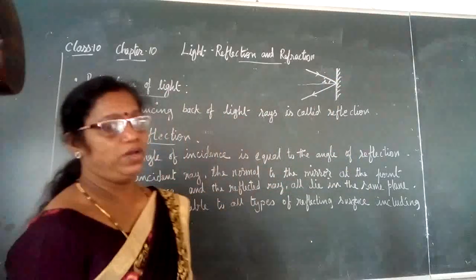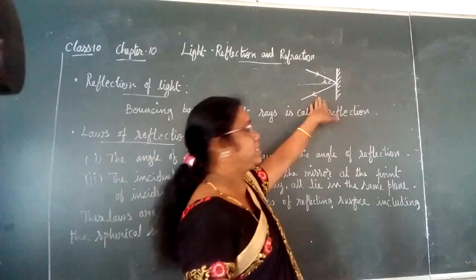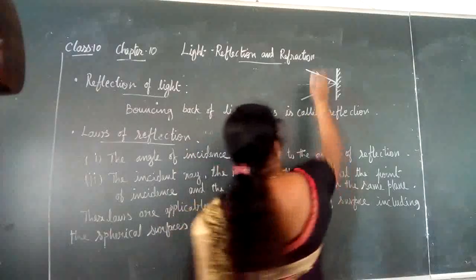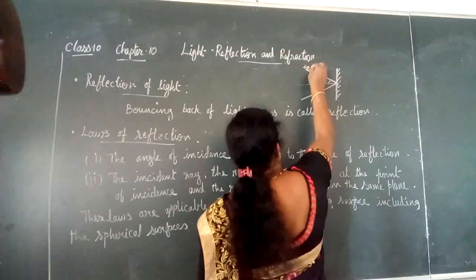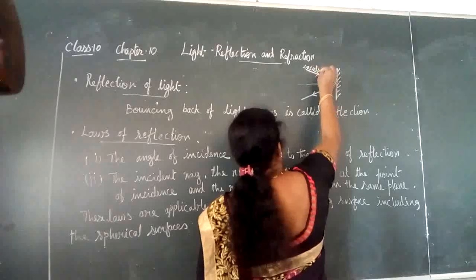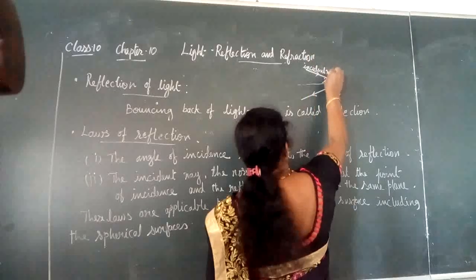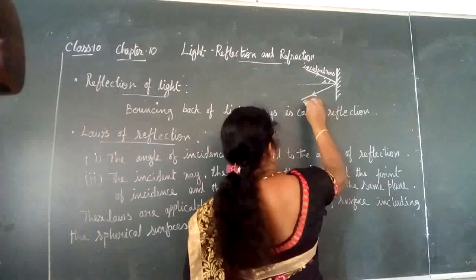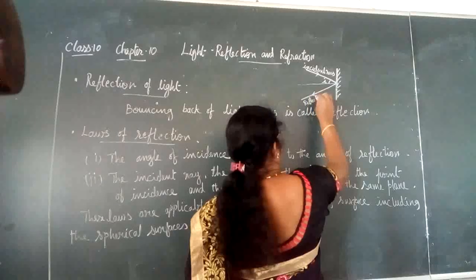This is the incident ray, and this one is the reflected ray.